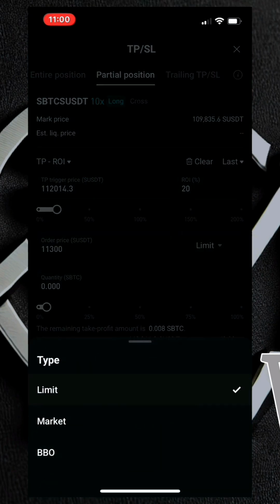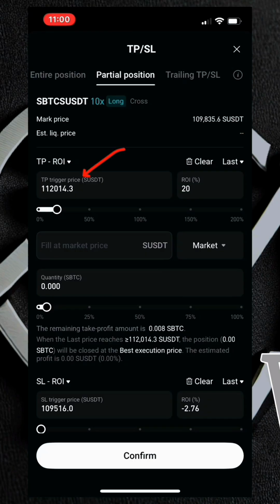If you are choosing the market price, it means that this is the price at which you will take your profits. There won't be any price to trigger this particular price right here. This is the price at which you'll be taking your profits directly. But if you want it to be triggered at a particular price, that's when you now use the limit price. But I'll be going for market because I want to avoid the complication and unnecessary challenges I'll be facing with the limit. So just go ahead and use market. So you know that this particular price of $112,000 is where you'll be taking out 20% of your profits.